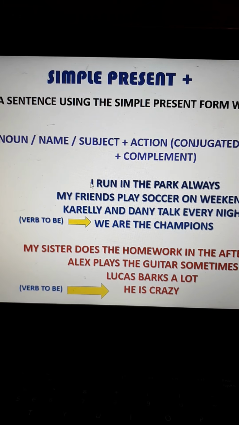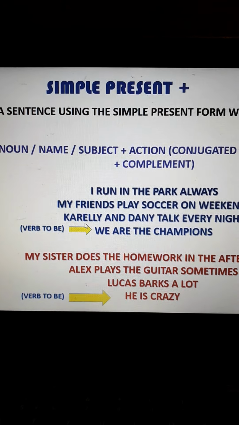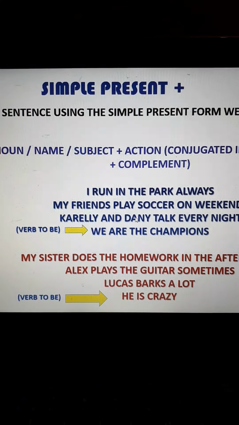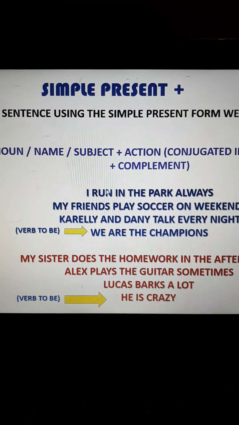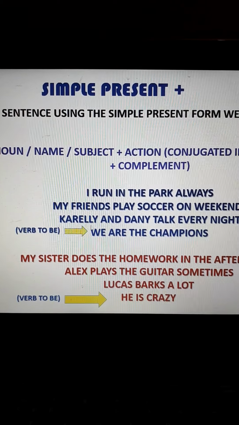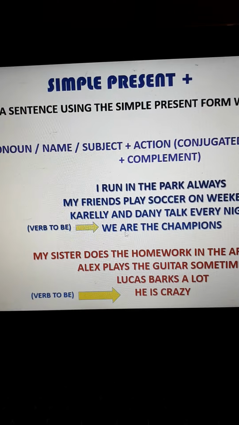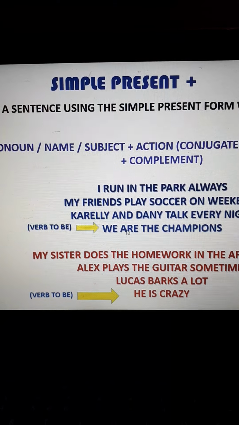Now, if you see, we have the pronoun I, or we have a subject, my friends, or we have names, okay? This is plural, Carelli and Danny are plural. And then the second part is the action conjugated: run, play, talk, okay? Because these are not singular persons, okay? And if you are going to use are, well, remember that are goes with the plural form.